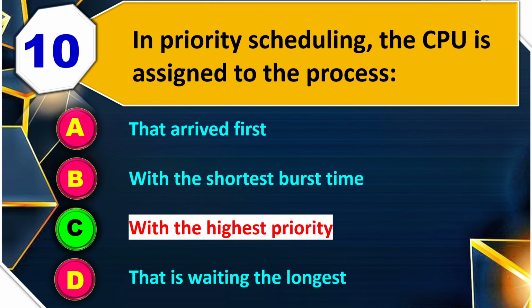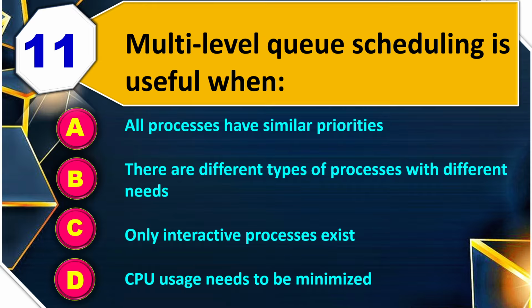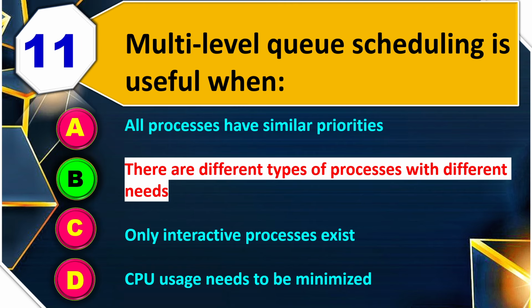Question number 11. Multi-level queue scheduling is useful when all processes have similar priorities, there are different types of processes with different needs, only interactive processes exist, CPU uses need to be minimized. So the right answer is there are different types of processes with different needs. Question number 12. What is the key issue in multi-level feedback queue scheduling? Determining the number of queues, assigning IO devices, allocating memory या फिर avoiding race conditions. So the right answer is determining the number of queues.